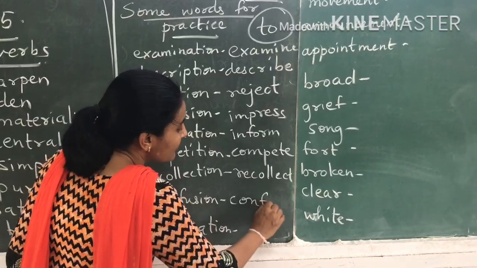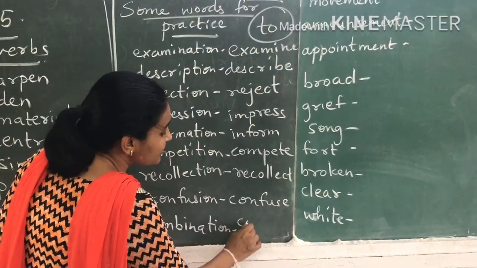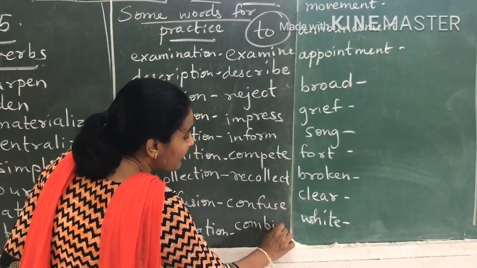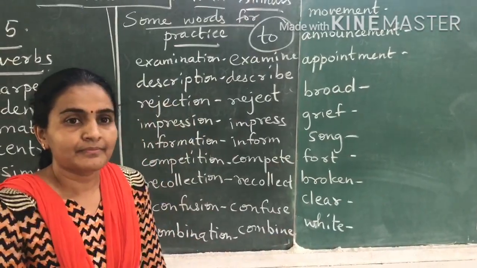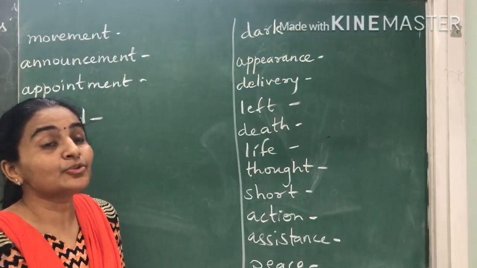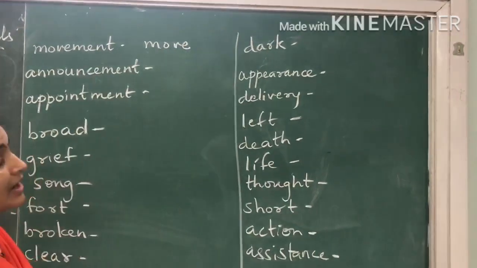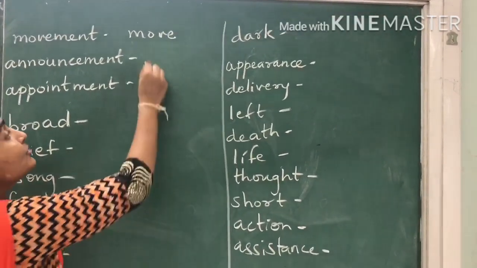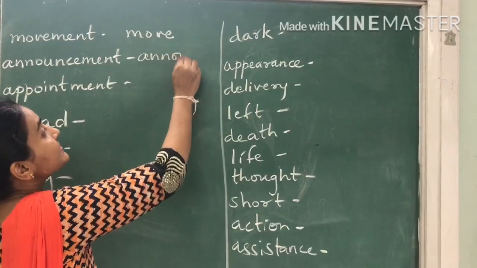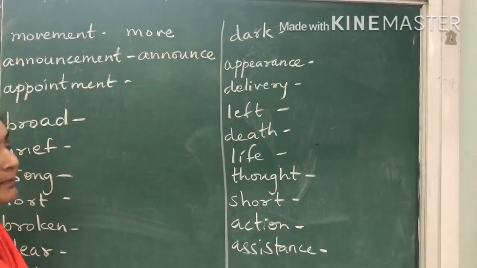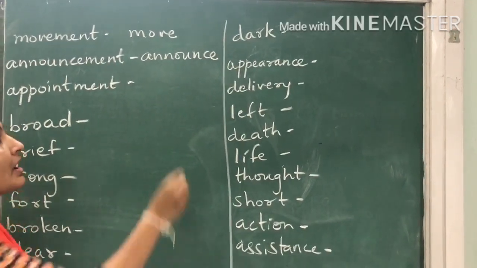Confusion, to confuse. Combination, to combine. Movement, to move. Announcement, to announce. Appointment, to appoint.